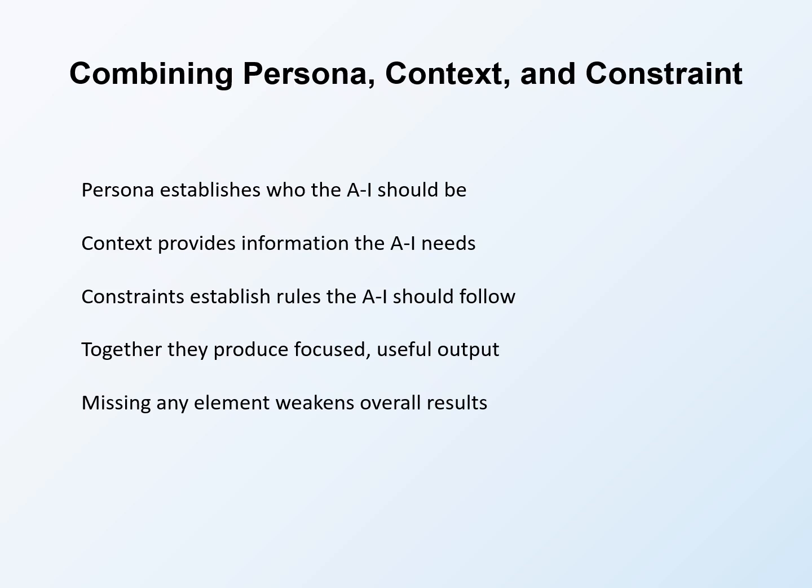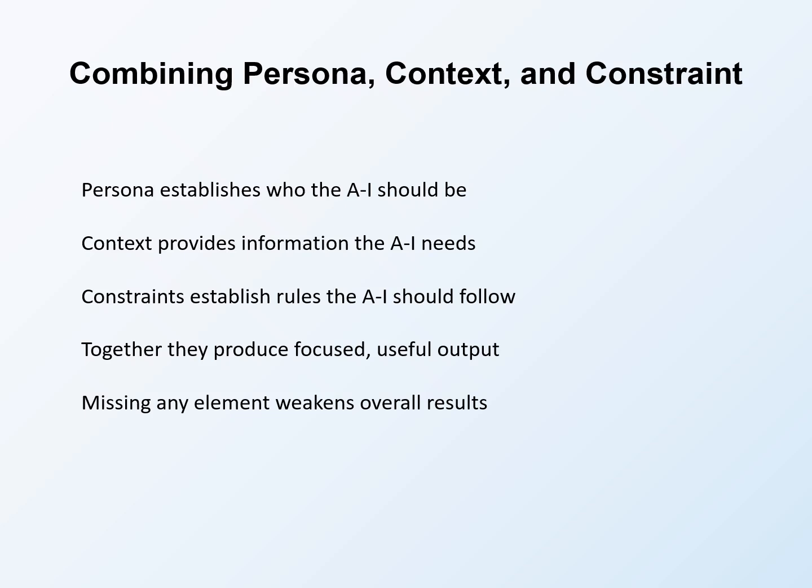Context provides information the AI needs to tailor its response to your specific situation. Context ensures the persona operates with relevant knowledge about your organization, funder, program, and circumstances. Persona without context produces generic expert output. Persona with context produces tailored expert output.